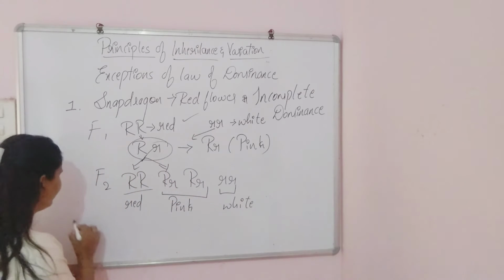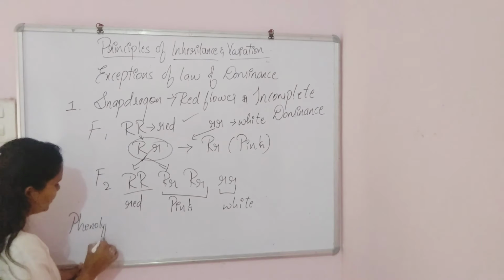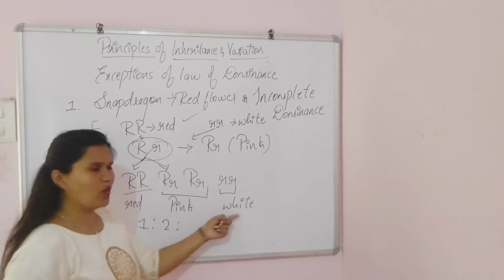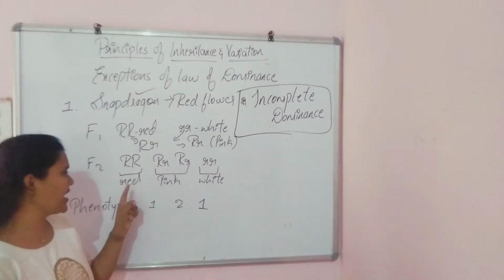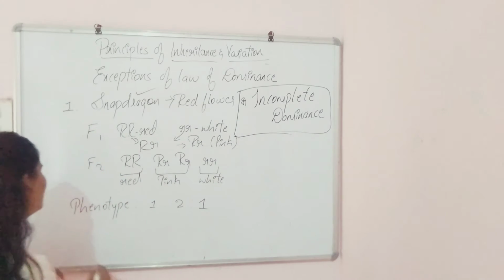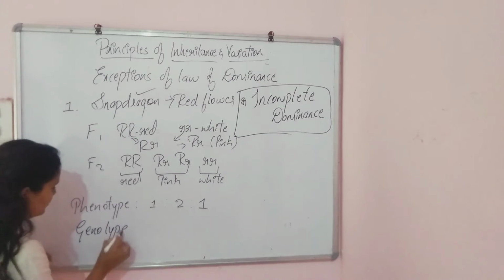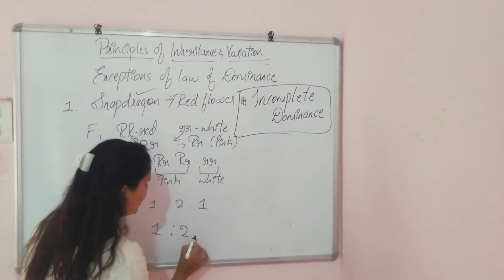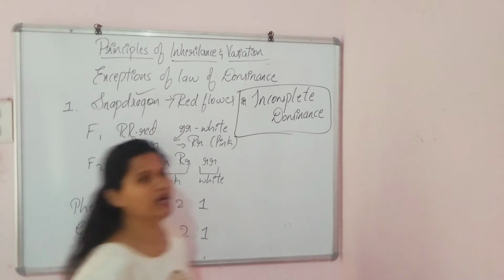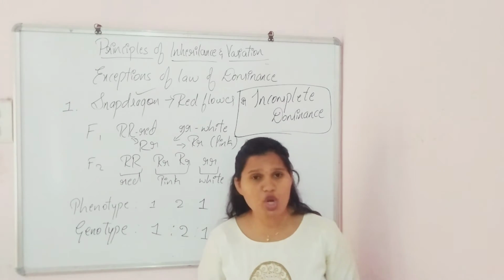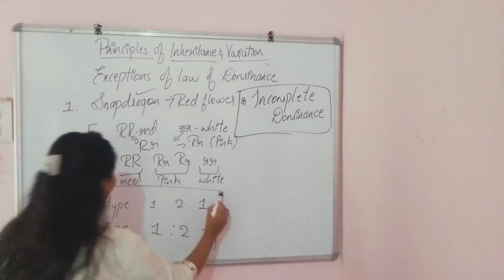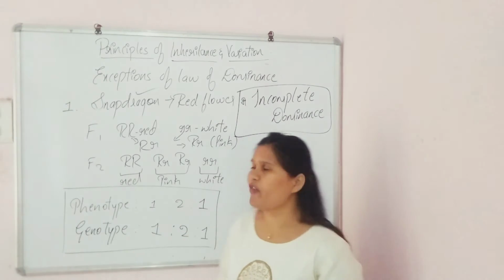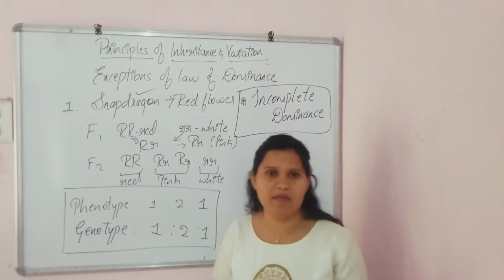So let's write the phenotypic ratio of these offspring. See, one is red. The phenotypic and genotypic ratio of this cross of the snapdragon flower is the same, 1:2:1.